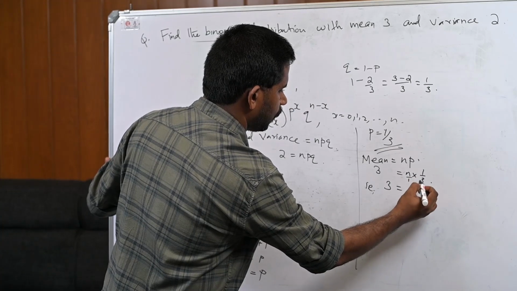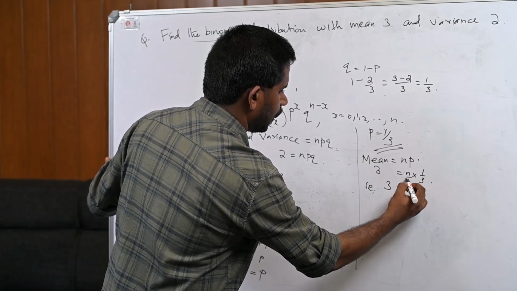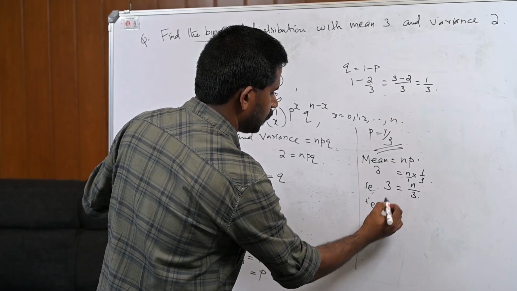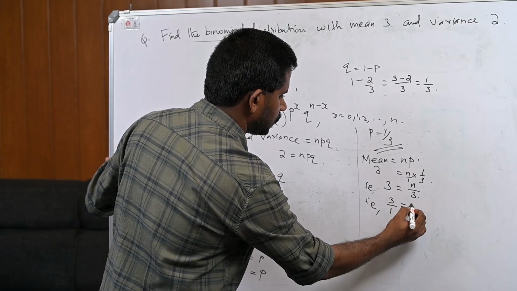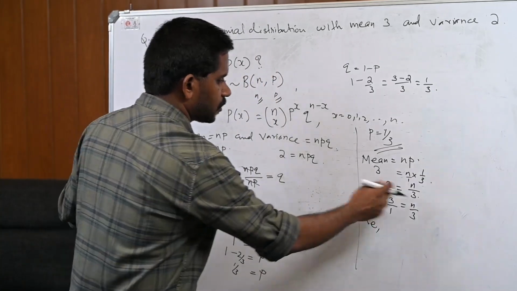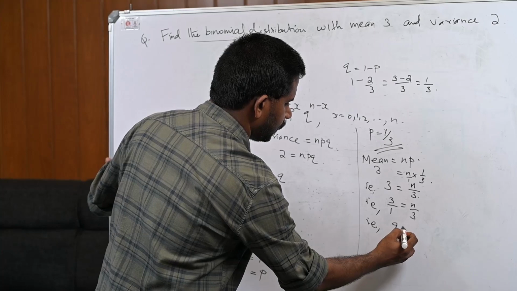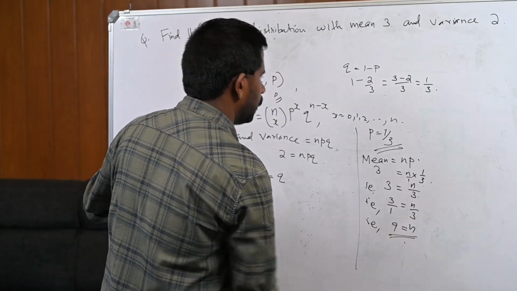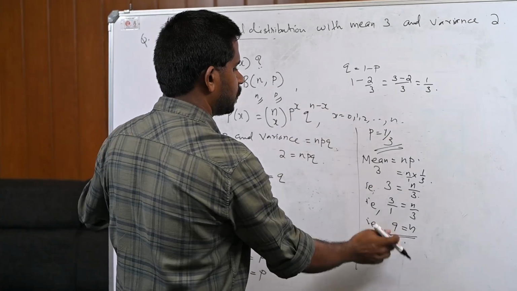Cross multiplying, 3 into 3 is 9, equal to 1 into n is n. So n is 9. Therefore, n is 9 and p is 1 by 3.